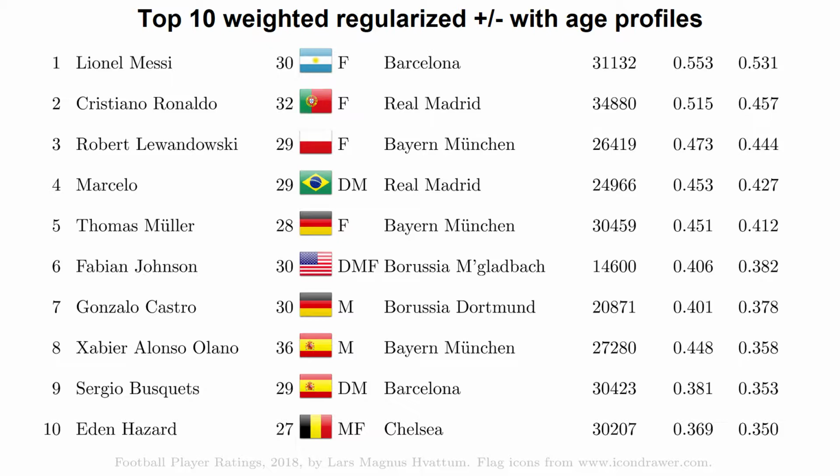2 players drop out of the top 10, aged 33 and 34, being replaced by 2 players aged 27 and 29. Somewhat interesting, we can now present not just the current rating of the players, as in the rightmost column, but also their estimated peak rating. That is, the second rightmost column showed the rating that the model currently assigns to a player at the point in time that the player is peaking.